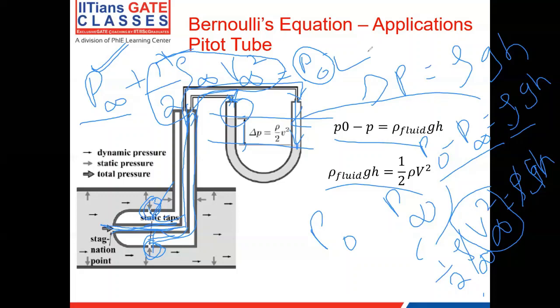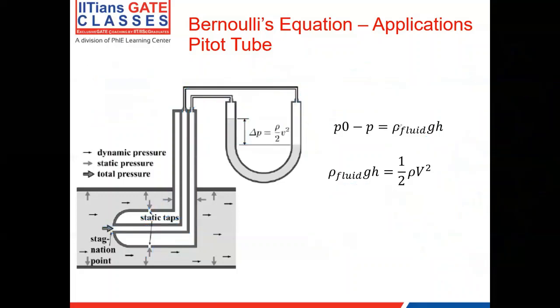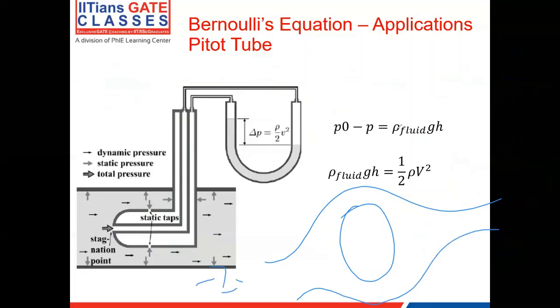So what I mean by that is, let's look at a case here. Let's say you have a cylinder. So this is a free stream coming from here. The free stream has a static pressure P infinity. It has a dynamic pressure of half rho infinity V infinity square. And at the stagnation point we have pressure P naught.